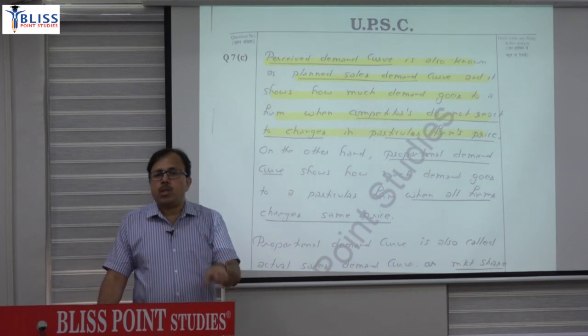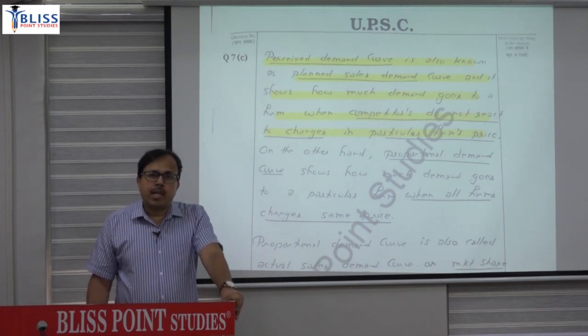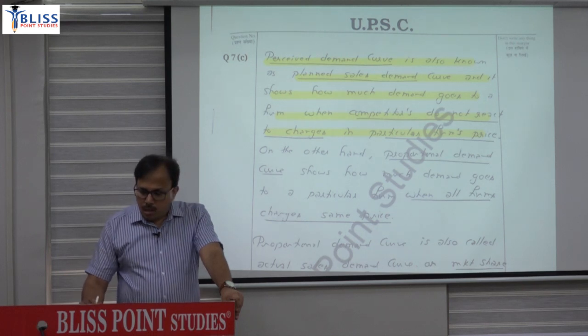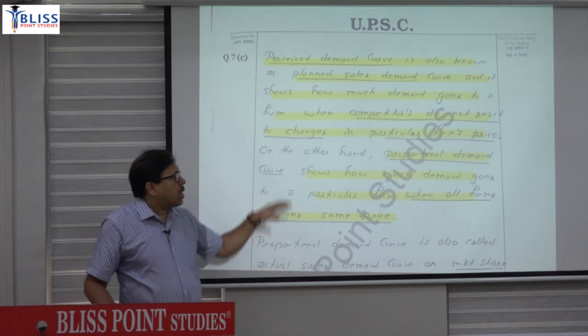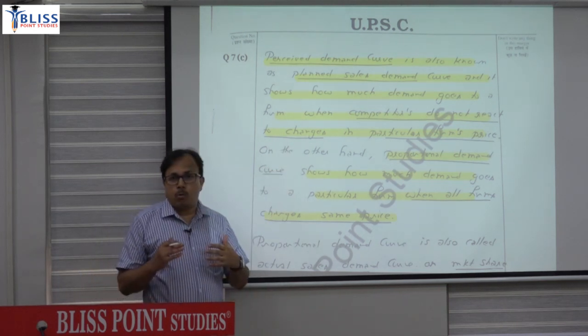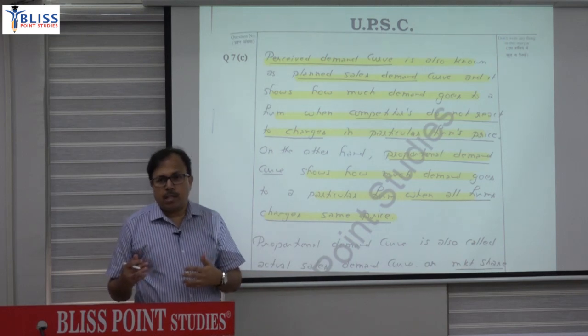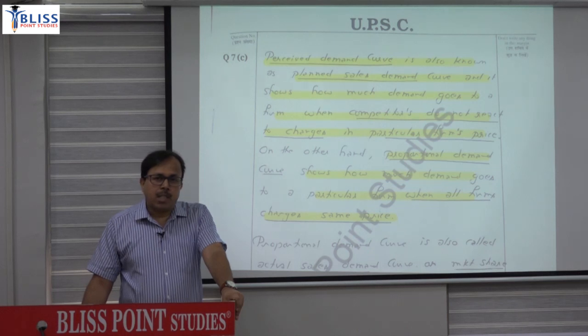The proportional demand curve is the actual sales demand curve, and it takes into account how competitors will react to that price change. On the other hand, the proportional demand curve shows how much demand goes to a particular firm when all firms charge the same price. So this type of exact initial paragraph should be written in order to get more marks. If you are expecting about 6.5 or 7 out of 10, then that type of exactness is needed.